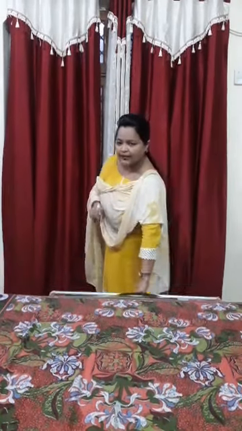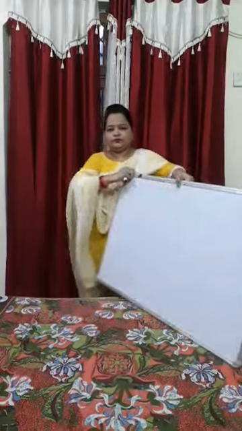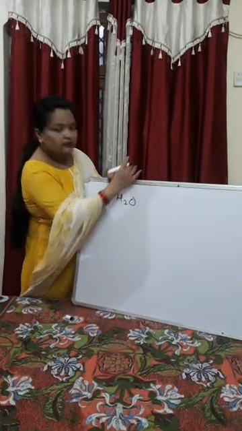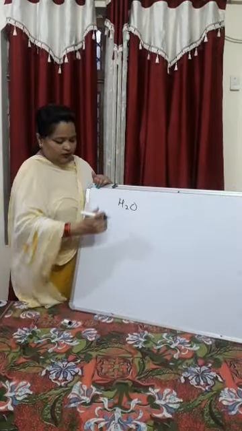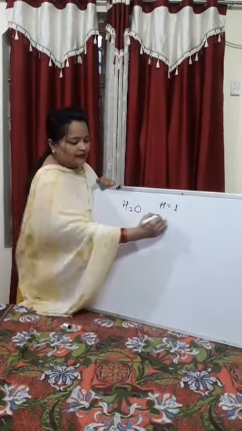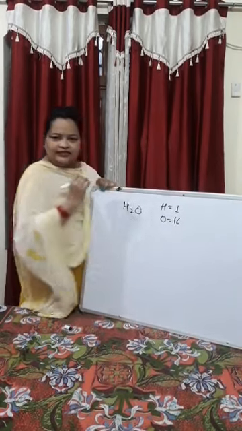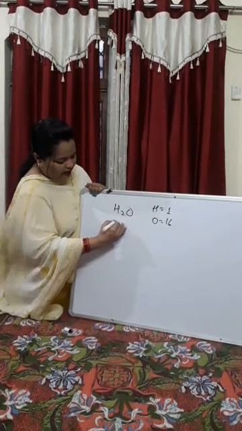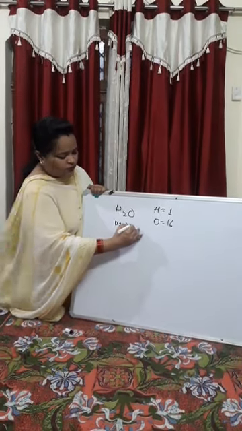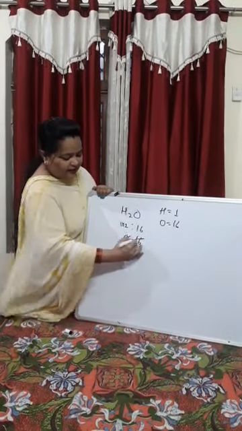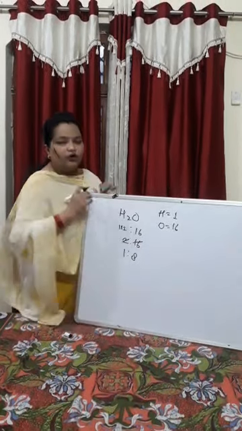That means, for example, I will show you here on the board. If we are talking about water, in the water the mass of hydrogen is 1 and the mass of oxygen is 16. So if you write the composition of water here, its ratio will be 1 into 2 is to 16, that is 2 is to 16. उसको simplify करेंगे then it will become 1:8.